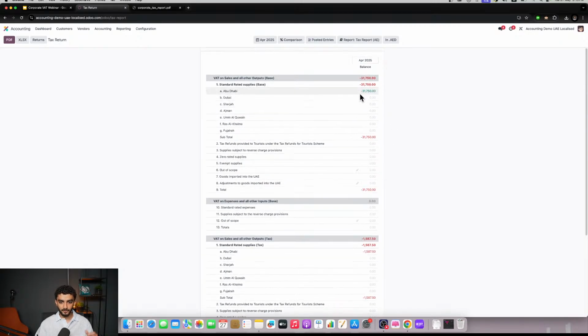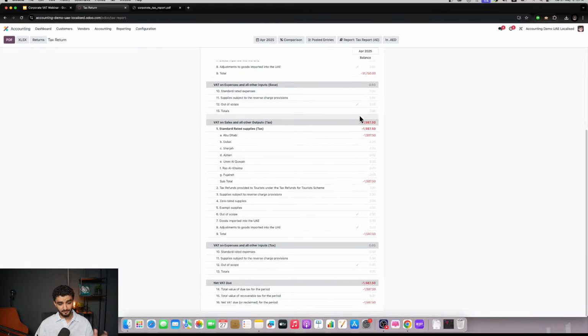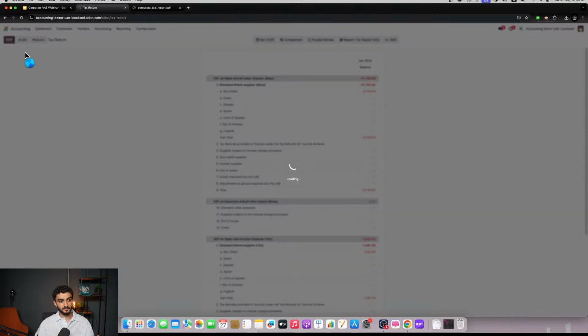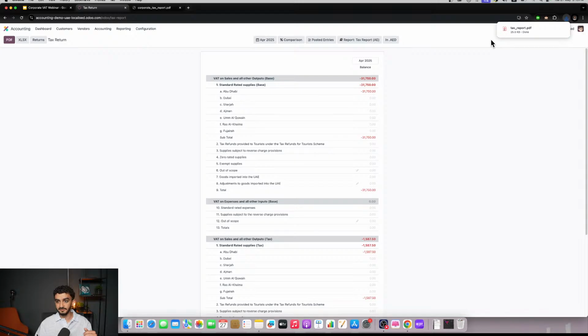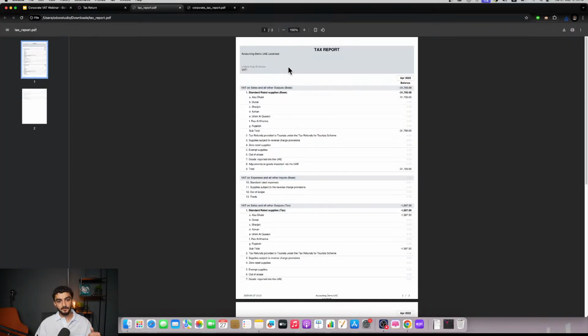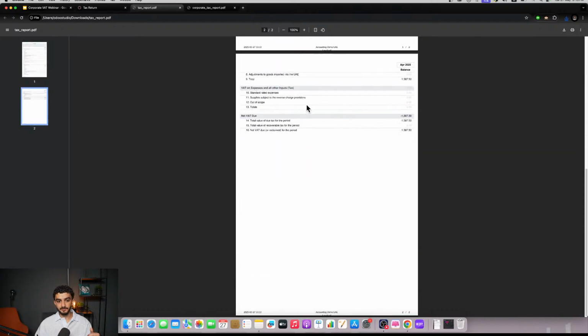Again, all the calculations are done automatically. I'm not going to pretend like I'm an accountant. I know exactly how each of these sections are built, but what most business owners like to see is the ability to export it as a PDF, which we'll quickly take a look at right here. Simple, same as what we did with corporate tax. Again, this is a completely compliant PDF.